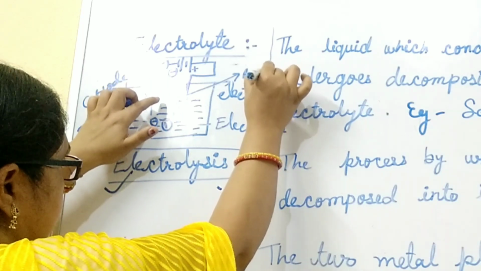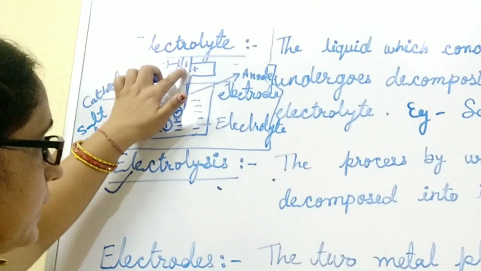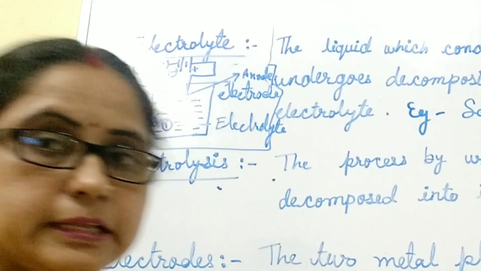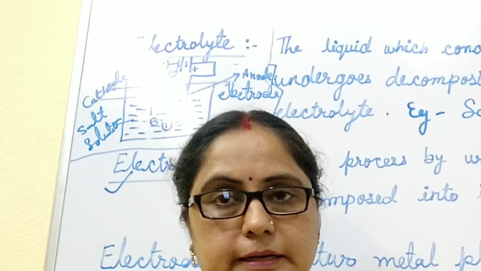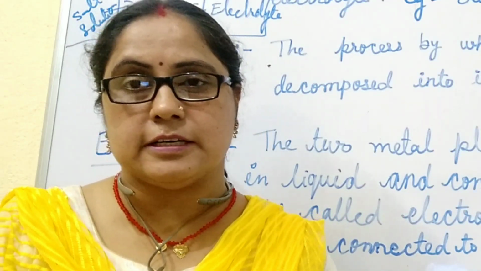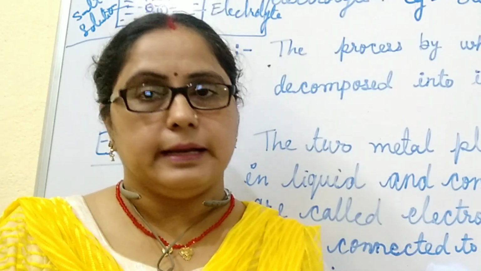The anode is connected with the positive terminal of the battery and the cathode is connected with the negative terminal of the battery. One apparatus is used during this electrolysis process and this apparatus is called a voltameter. So these are some basic concepts which are used during the process of electrolysis.